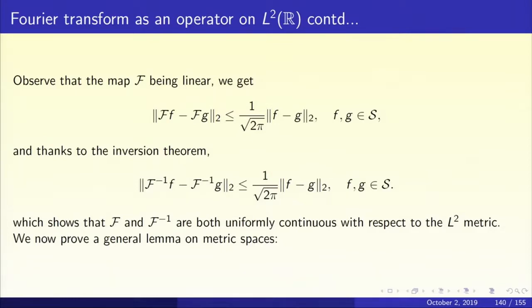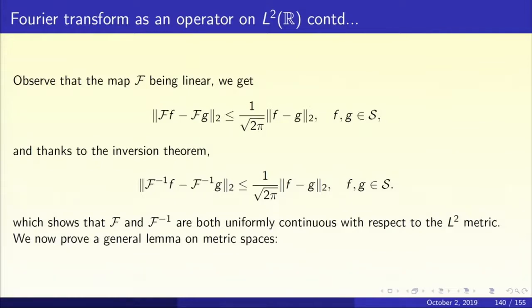So script F applied to f minus script F applied to g, take the L2 norm, that's less than or equal to 1 upon root 2 pi times the L2 norm of f minus g. So this shows that the Fourier transform is uniformly continuous as a map from S to S, and the inverse is also uniformly continuous as a map from S to S.